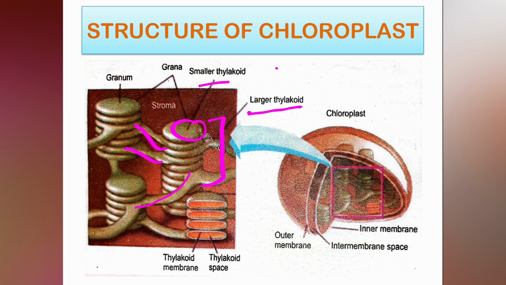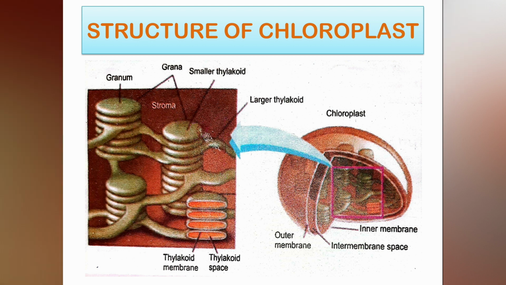I'll be discussing first the smaller thylakoids. The smaller ones are disc-like as shown in the diagram, and they are piled over one another like a stack of coins. Each stack of the thylakoid, this is the stack, is known as a granum. And if we say this stack as a whole, as a plural, it is known as grana.